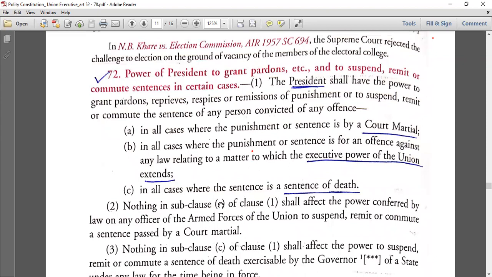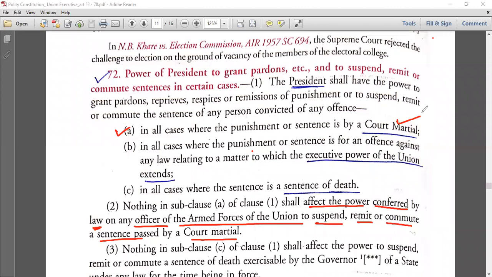Nothing in this sub-clause (a) of clause 1 shall affect the power conferred by law on any officer of the armed forces of the Union to suspend, remit, or commute a sentence passed by a court martial. मतलब जो यहाँ पे law है, President को power है in all cases where the punishment and sentence is by a court martial, इतना तो पता है. लेकिन nothing in this clause shall affect the power conferred by a law on an officer of the armed forces of the Union to suspend, remit and commute a sentence passed by court martial.